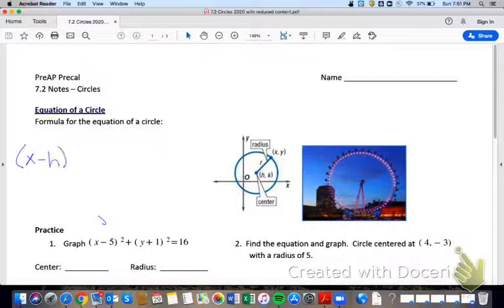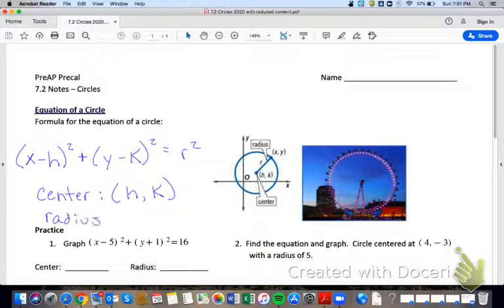(x - h)² + (y - k)² = r², where the center of the circle is found by taking (h, k), and the radius of the circle is r. An example of a circle is the Ferris wheel.